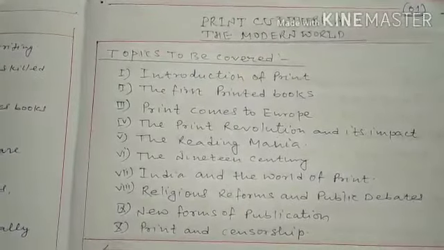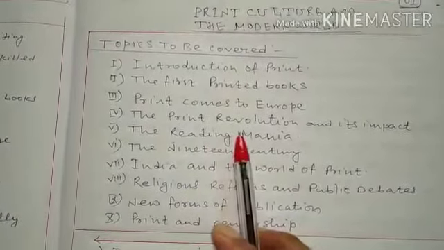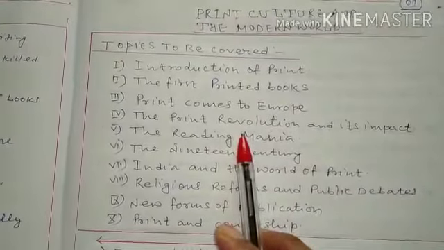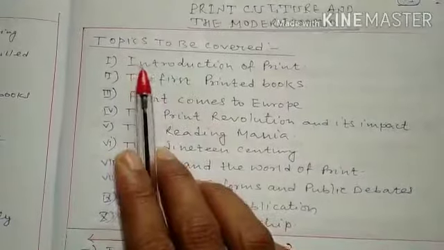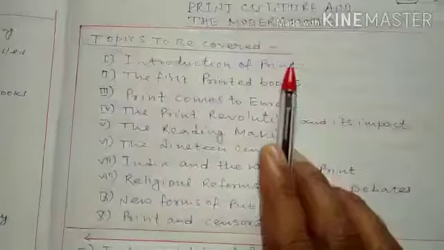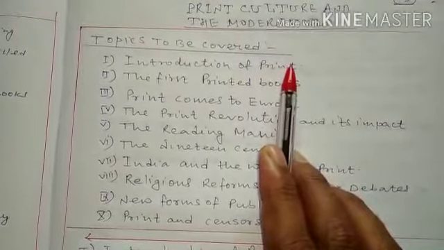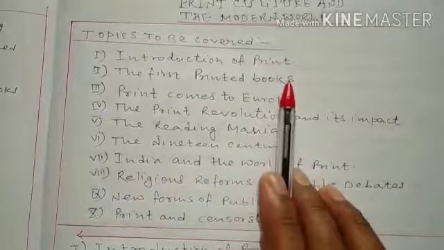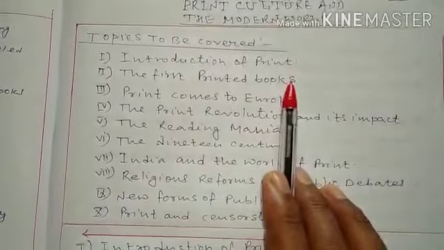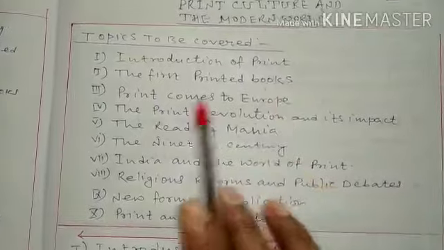We will cover the following topics in this lesson. Let's cover the topics that we are going to read in this chapter. These are as following. First part is the introduction of print. In this topic we are going to read about the introductory part of print. The second topic is the first printed books. Here we will read about from where the first printed book has come.